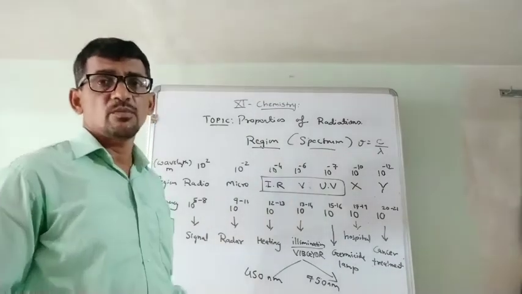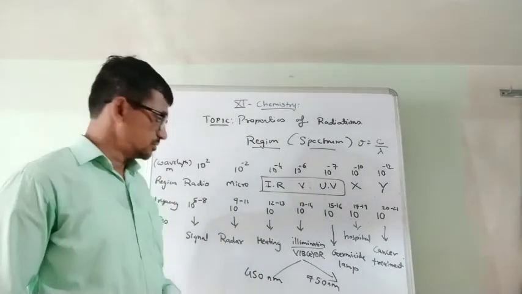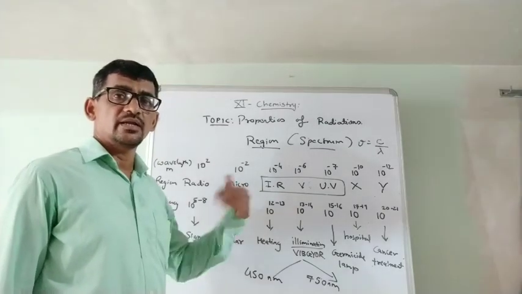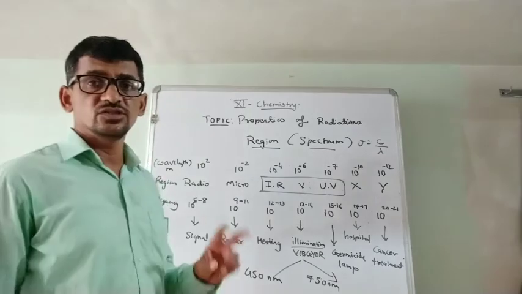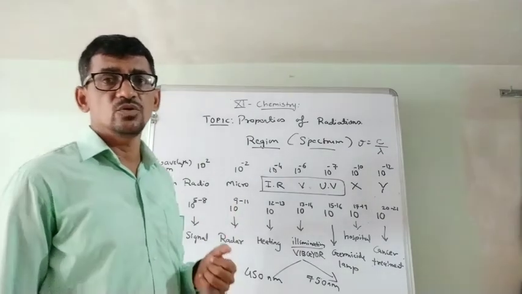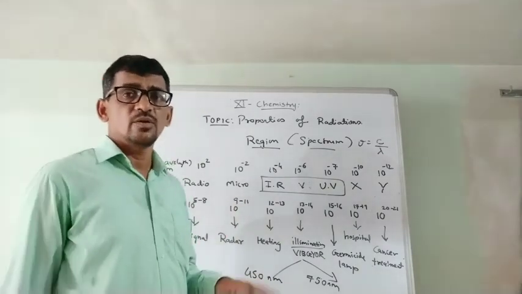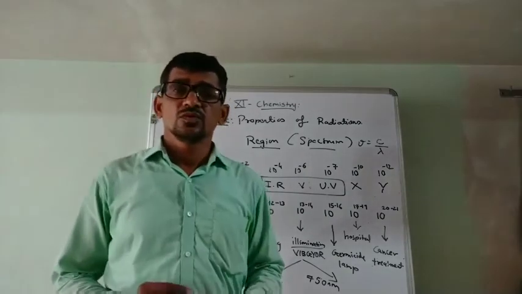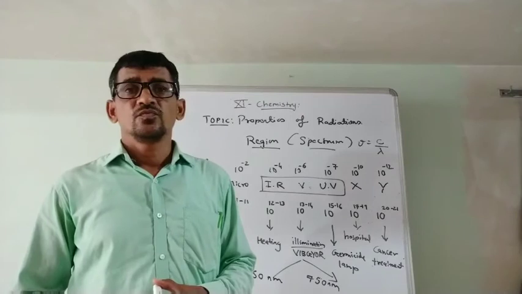Next time we discuss the particle nature. For particle nature, remember E is equal to hc by lambda. And after that we discuss the dual nature. This light has a dual nature, wave nature and particle nature also. Again in short, I revise the wave nature.